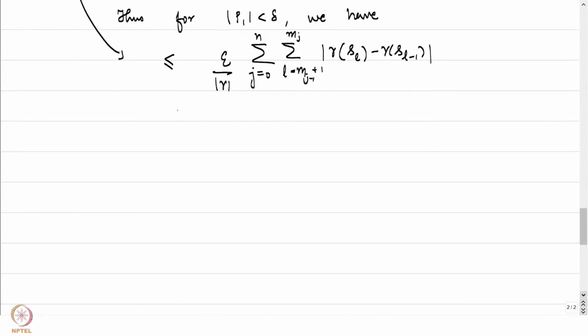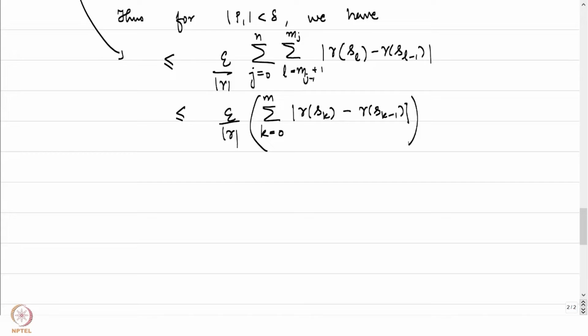I'll just rewrite the indices here. This is less than or equal to epsilon by the arc length of gamma times summation k equal to 0 to m of the absolute value of gamma of s_k minus gamma of s_{k-1}. We have still not used the fact that gamma is rectifiable, if you notice. It's only now that we are going to use it. Gamma being rectifiable tells us that the thing inside the bracket is bounded above by the arc length of gamma, which is the supremum over all such sums.